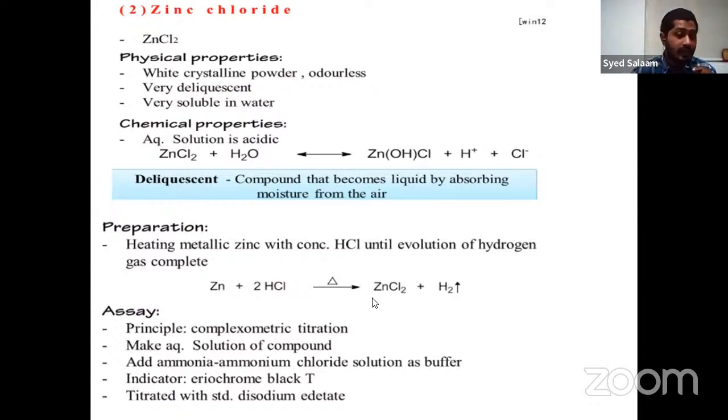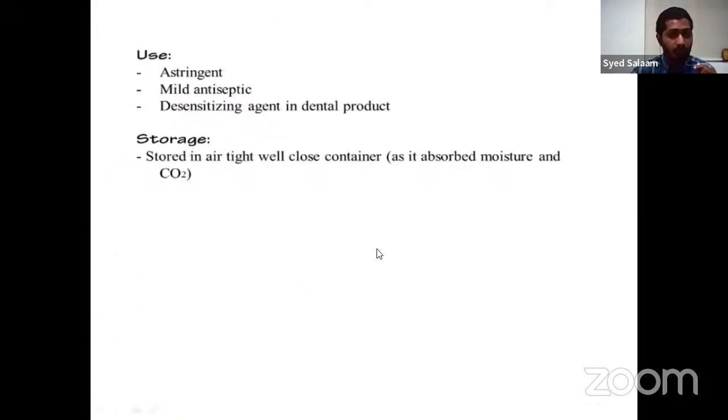Okay, so the indicators and principles are quite important whenever you come across them in exams. An aqueous solution of the compound is taken, ammonium chloride is added as a buffer, and it is titrated with standard 0.05 normal disodium EDTA. Similar to what we have seen earlier, but here the indicator used is Eriochrome Black T. It is used as an astringent, mild antiseptic, and desensitizing agent, especially in dental products. And it has to be kept in airtight containers because it absorbs moisture.